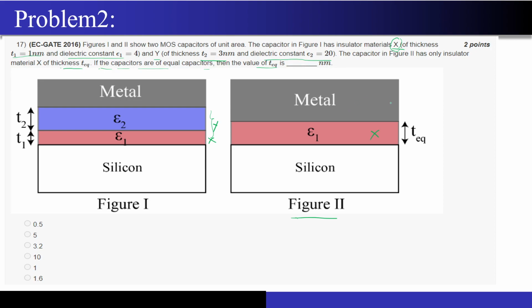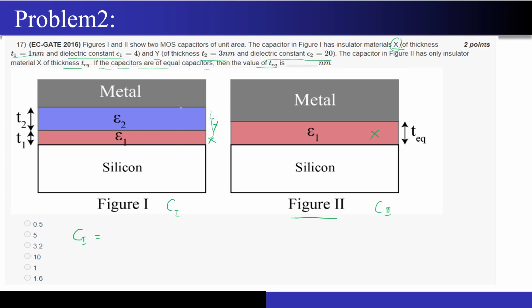So the obvious thing is to equate the capacitance C1 and C2 over here. Correct? So what is the value of C1, guys? The C1 will be nothing but there will be two capacitances that will be formed over here. Correct? So these two capacitances will be in series.